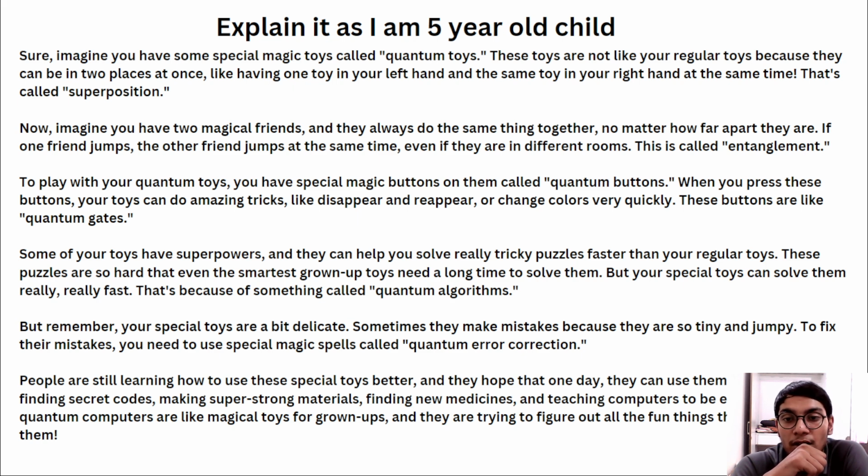Now imagine you have two magical friends that always do the same thing together, no matter how far apart they are. If one jumps, the other friend jumps at the same time, even if they are in different rooms. That is called entanglement.